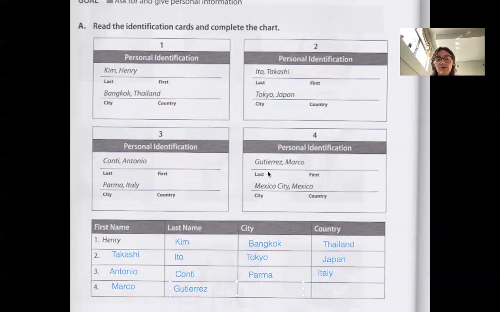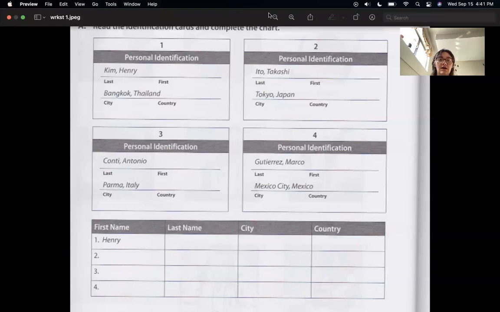And Marco is from the city he's from is Mexico City. Mexico City, and the country is Mexico. Okay, so that is personal information, right? How we look at personal information.